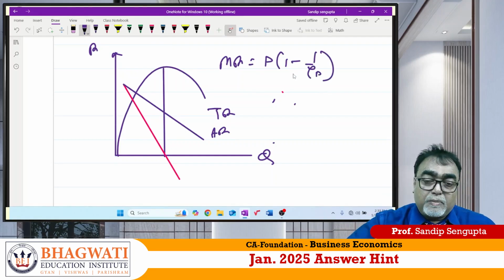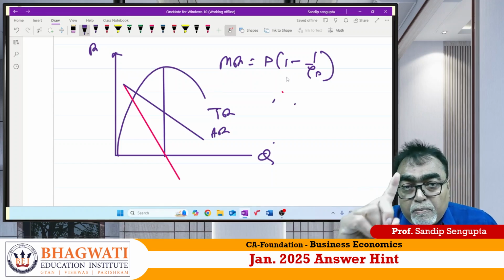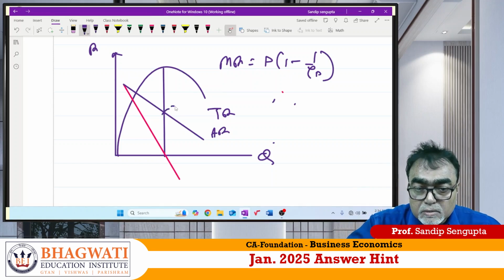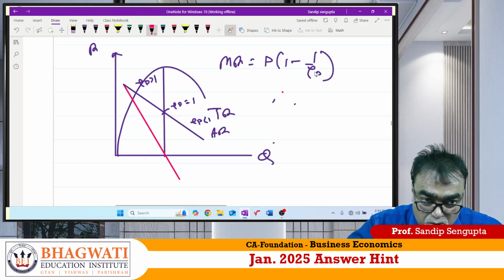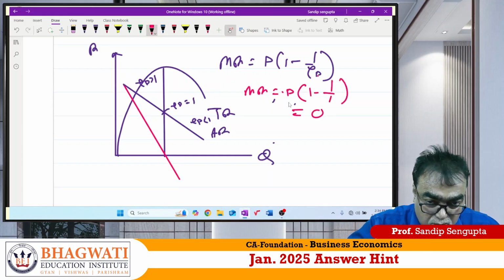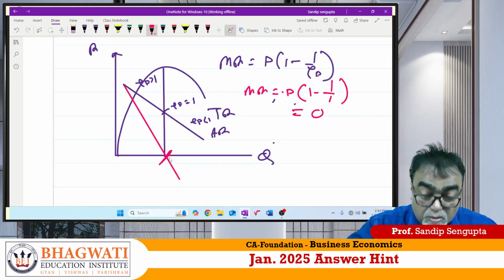You can understand properly. We know the middle point means EP is equal to 1. Upper portion EP greater than 1. Lower portion EP less than 1, beta. When EP is equal to 1, if you put 1 value here, MR is equal to what? 0. Look, MR is 0.